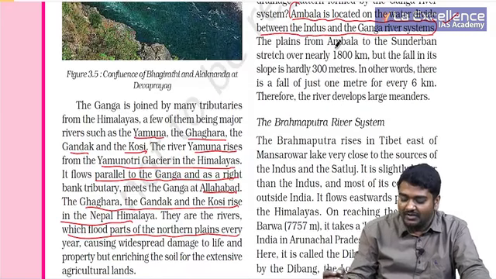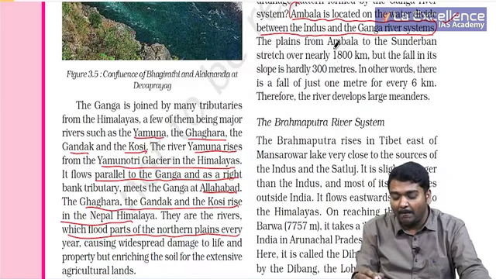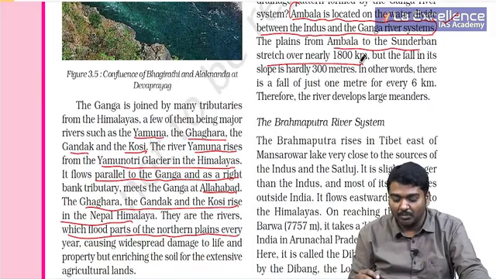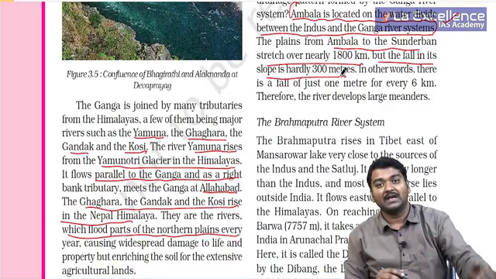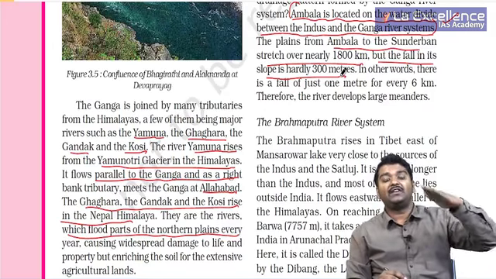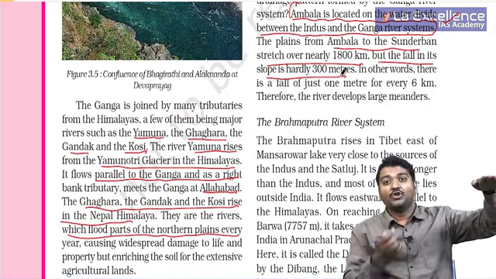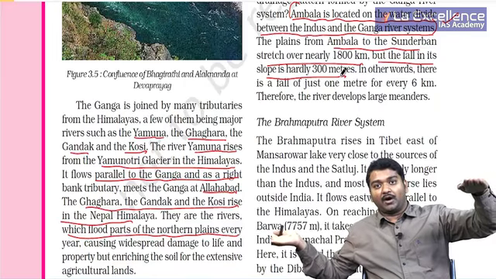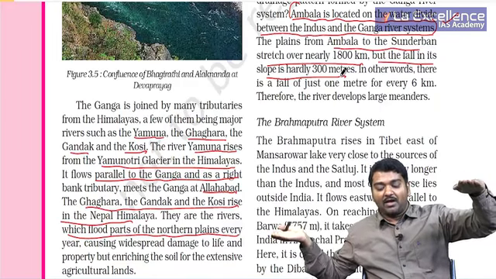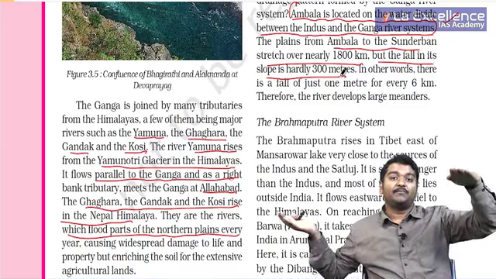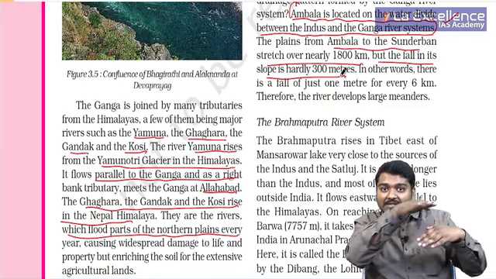And then we need to see that the plains from Ambala to Sundarban stretch over 1800 kilometers, but the fall in slope is hardly 300 meters. The meaning of this is, when we consider from Punjab to West Bengal, we usually observe that the slope is gentle.